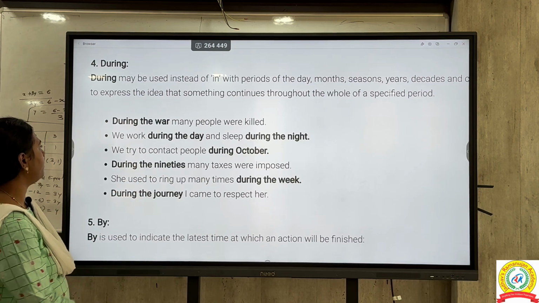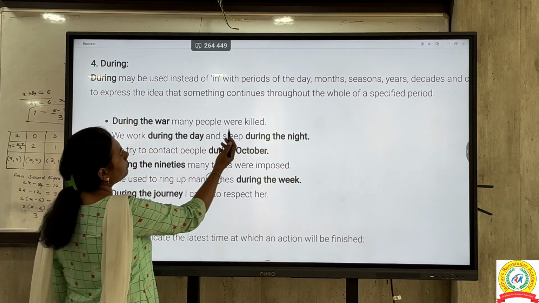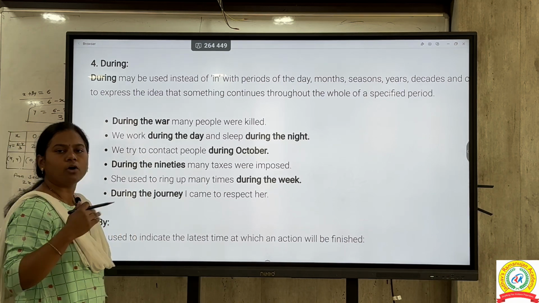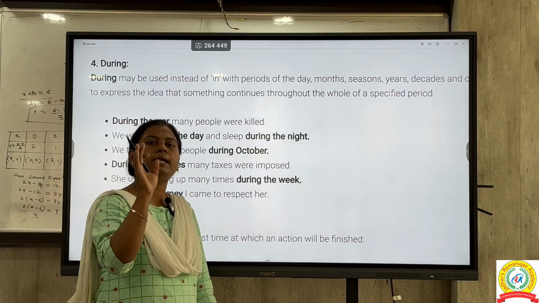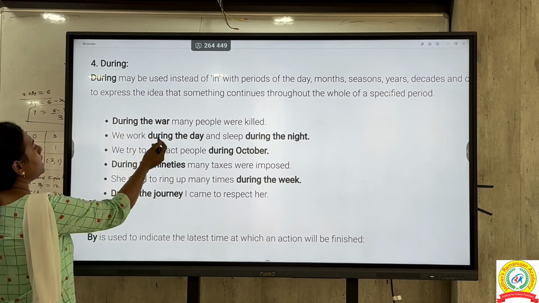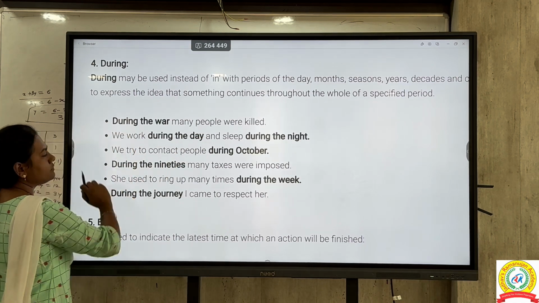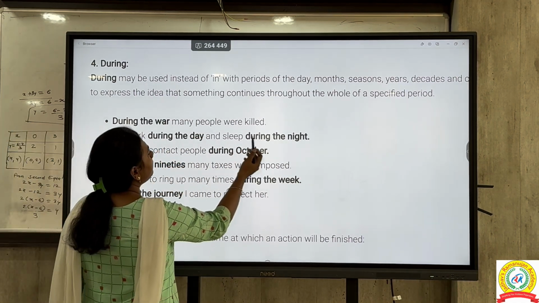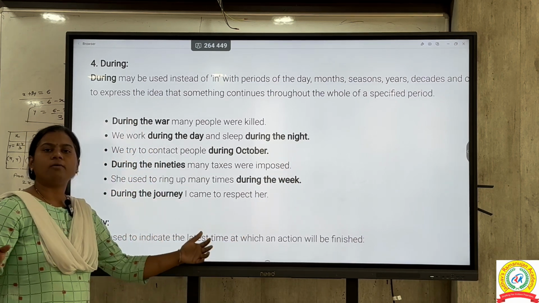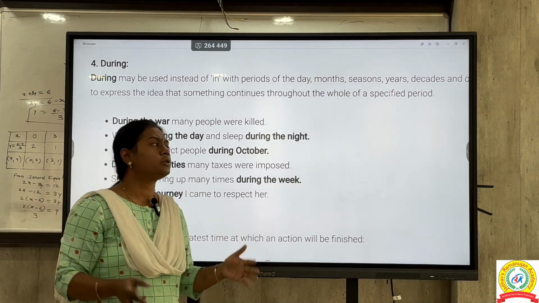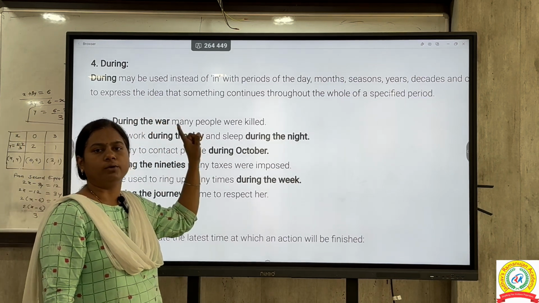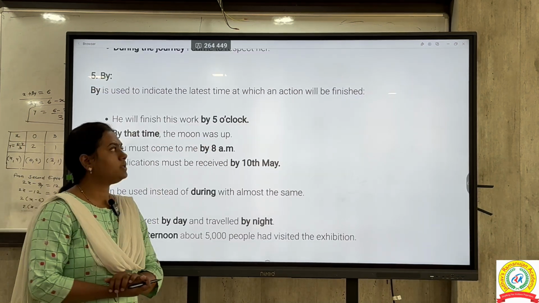So we'll see one example. During the war many people were killed. So this is one period. When the war was going on, in that time many people were killed. So for that purpose we are using what? During. Then we work during the day and sleep during the night. So there is one vast duration. For that duration we are using this preposition which is called what? During.